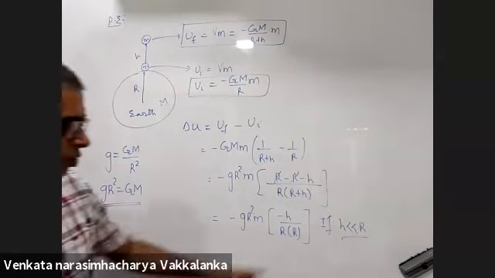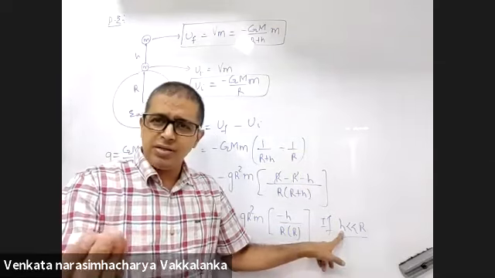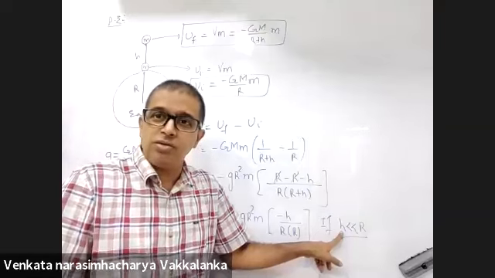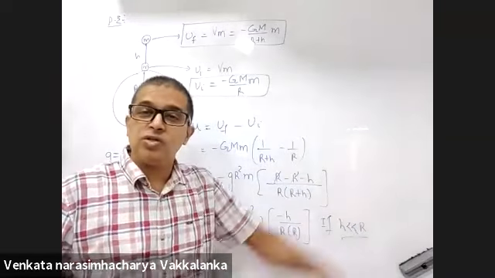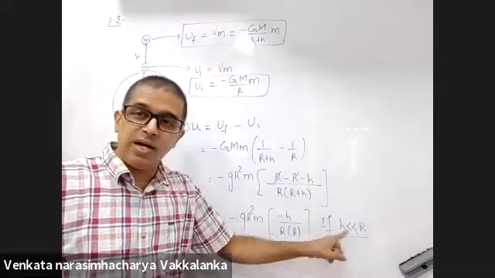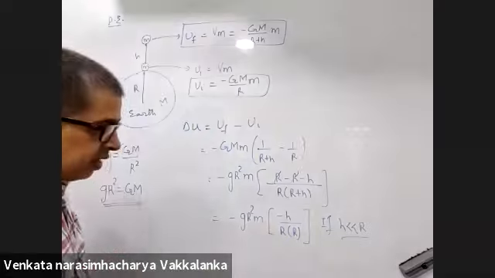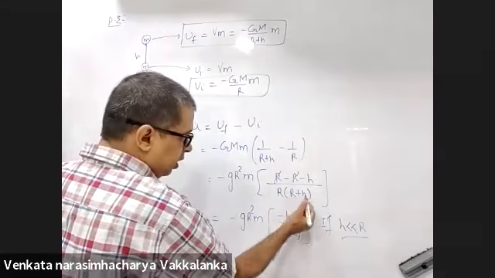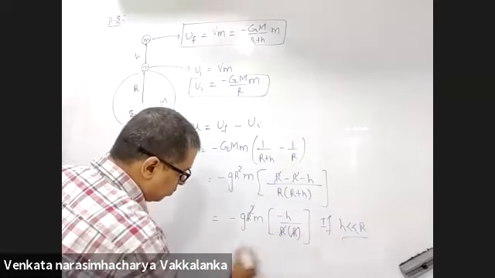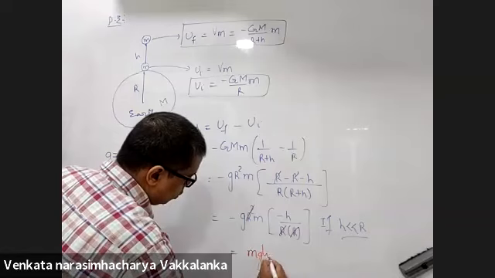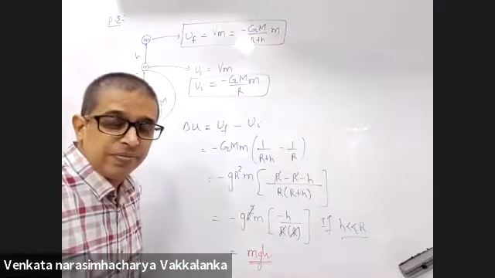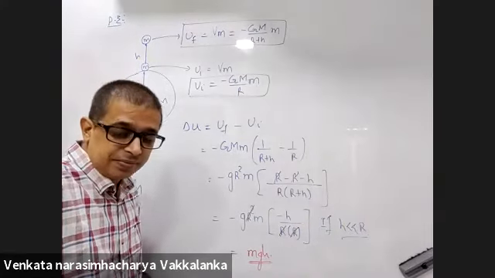All throughout mechanics, you have dealt with height 10 meters, 20 meters, 30 meters, 100 meters, 200 meters. Radius of Earth is 6,400 kilometers. So all throughout in mechanics, you have dealt with H much smaller than R. If H is much smaller than R, instead of R plus H in the denominator, you can put R square. This turns out to be mgh, which was told to you as potential energy in mechanics.